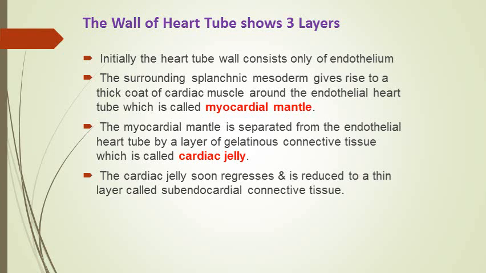Initially, of course, there is just the endothelium, then the endocardial heart tubes are formed, then endocardial heart tubes fuse to form a single primary heart tube which is still consisting of endothelium, but then the surrounding mesoderm give rise to mesenchyme, and mesenchyme differentiates into cardiac